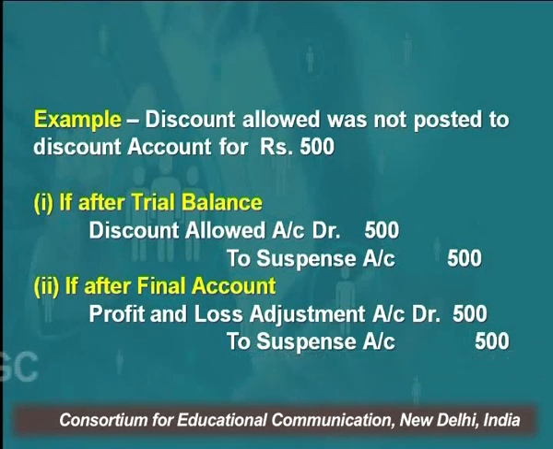If rectification is done after the preparation of final accounts, then, as I told you, whenever there is any item which comes under nominal account, that is, all the items of trading and P&L account, they are to be substituted by the profit and loss adjustment account.